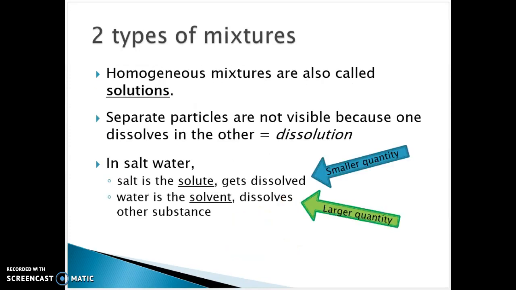All right, so homogeneous mixtures can also be solutions. Now, a solution is separate particles not visible because of this dissolution. So like salt water, for example, you can mix salt and water so thoroughly together that basically the salt particles attach themselves to the water molecules and it becomes almost indistinguishable even at a molecular level. It's very hard to notice the difference between the two particles because it's so finely mixed together.